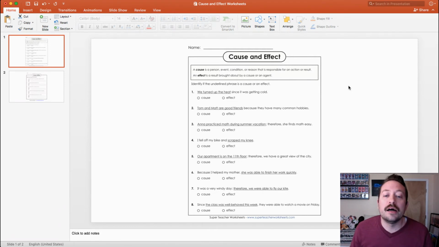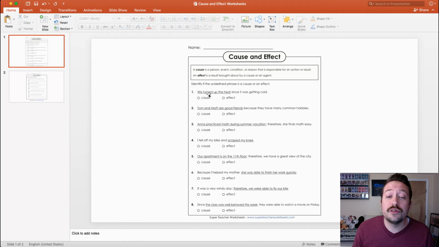Okay, I'm going to do the first one with you, and I'll show you how the sheet works. First of all, it says identify if the underlined phrase is a cause or an effect. Each sentence has an underlined part of the statement. You need to let me know, is it the cause or the effect? So this says, we turned up the heat since it was getting cold. We turned up the heat is the underlined phrase, right?